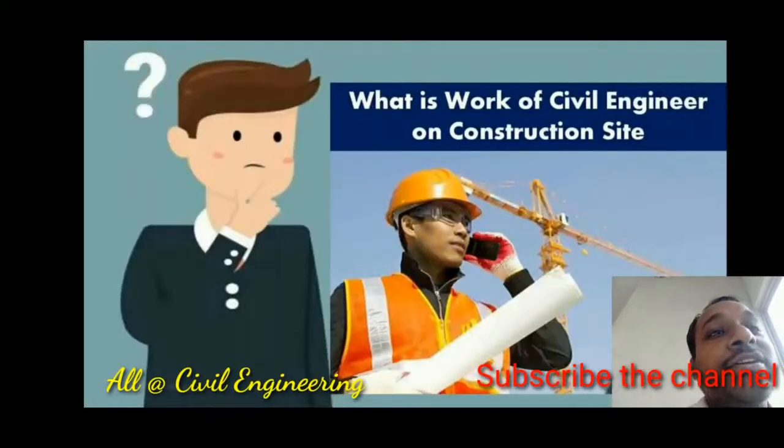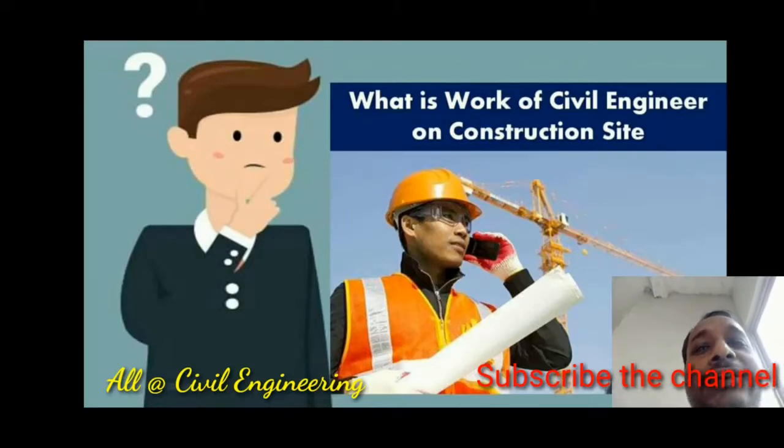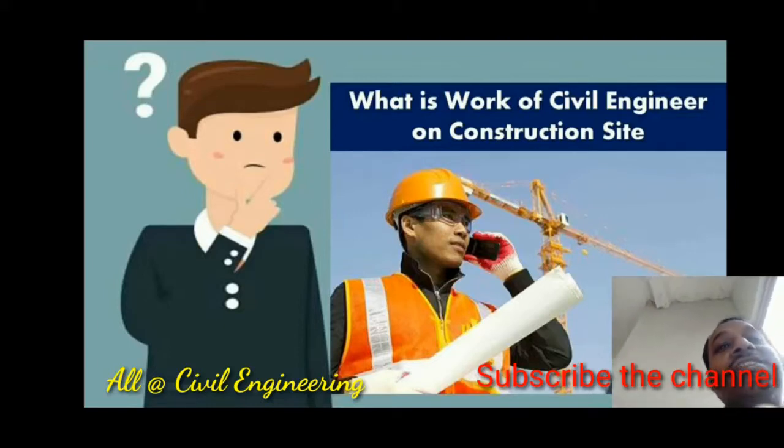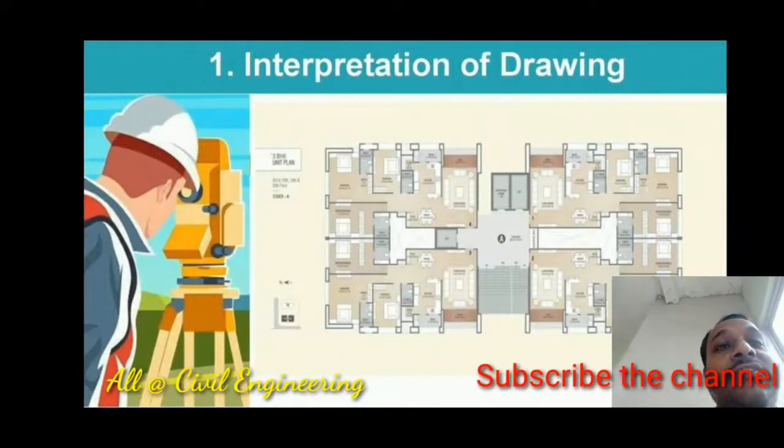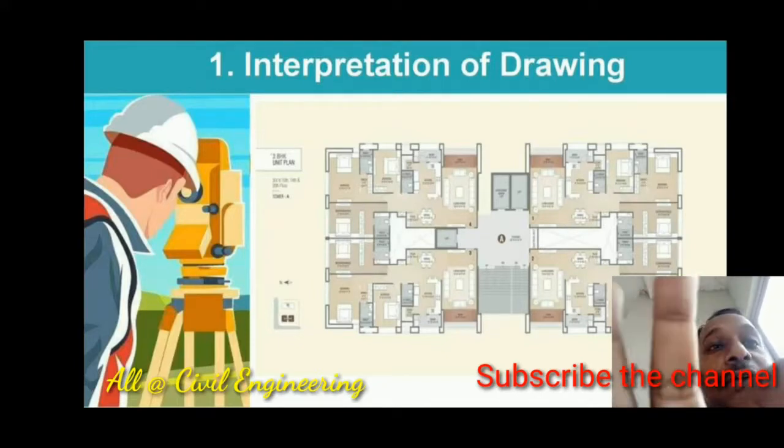I am going to explain what is the work of a civil engineer on a construction site. The most important person on a construction site is the site engineer, who is responsible for all the work done at site. So we'll start. First work, interpretation of drawing. Interpretation of drawing means first you should know the drawing, you should read the drawing and then tell how the work is to be done, how the work is to be carried out.